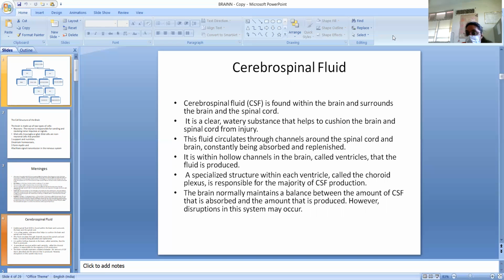Because they have cilia, they circulate the cerebrospinal fluid, and because they have microvilli, they also absorb some CSF. The brain normally maintains a balance between the amount of CSF that is absorbed and the amount that is produced. However, disruption in this system may occur.